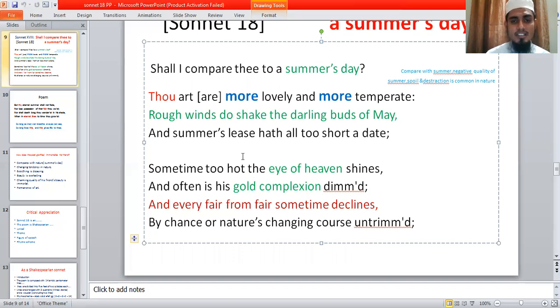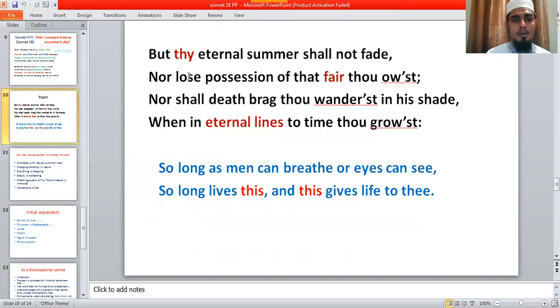So in the first eight lines, we find that William Shakespeare introduced the theme. The first eight lines are called the octave, and then the sestet. "But thy eternal summer shall not fade." Then he gives the main theme, making a comparison with nature. William Shakespeare gives the solution that thy, meaning his friend's, eternal summer shall not fade.